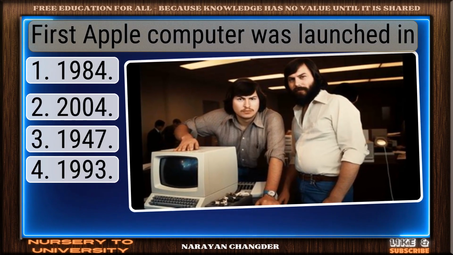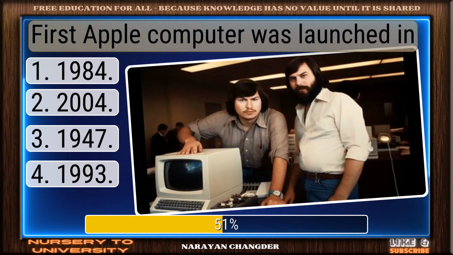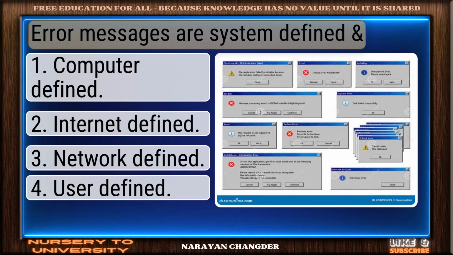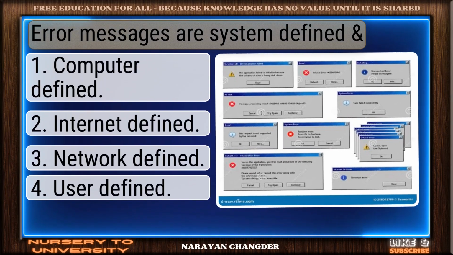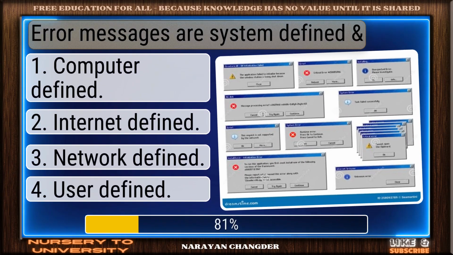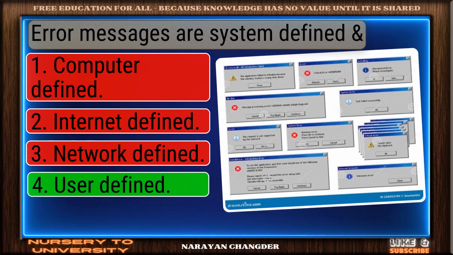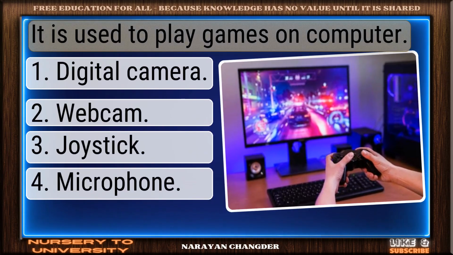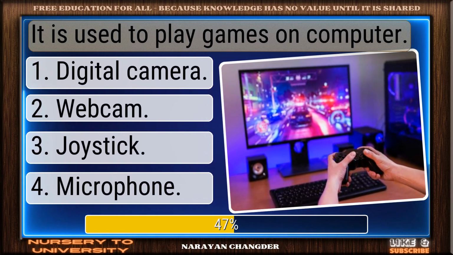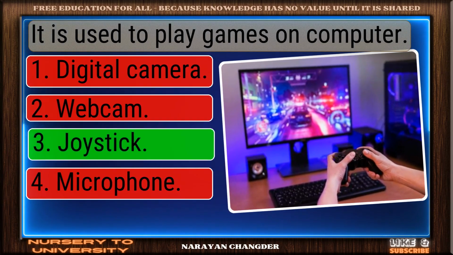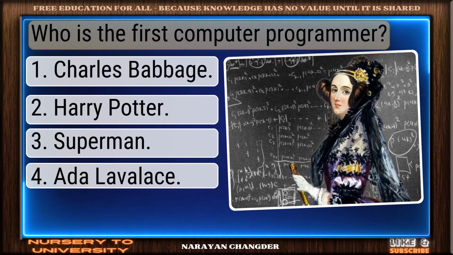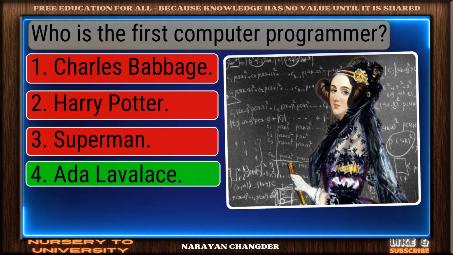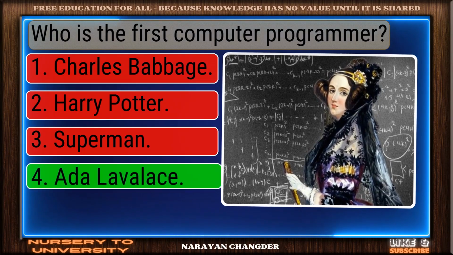First Apple computer was launched in. Exactly. 1984 makes sense. Error messages are system defined and... Nice selection. User defined is correct. It is used to play games on computer. On track. Joystick is correct. Who is the first computer programmer? Smart pick. Ada Lovelace is correct.